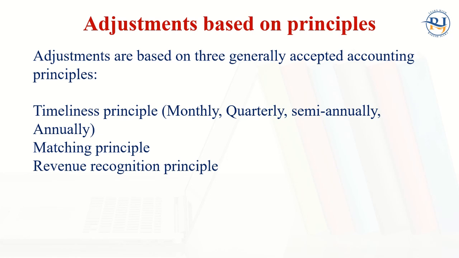The matching principle says the expenses of this year should be recorded this year, because in this year we have earned money, and to earn money we have made some expenses in the organization. The revenue recognition principle says whatever revenue you have earned should be recorded this year, irrespective of whether the cash is received or not.